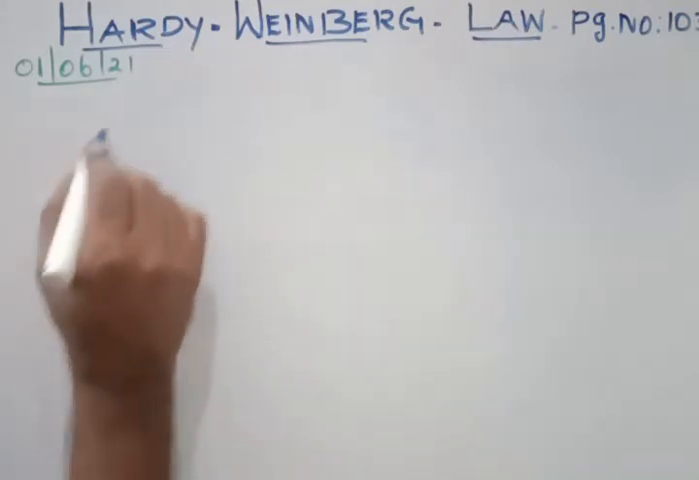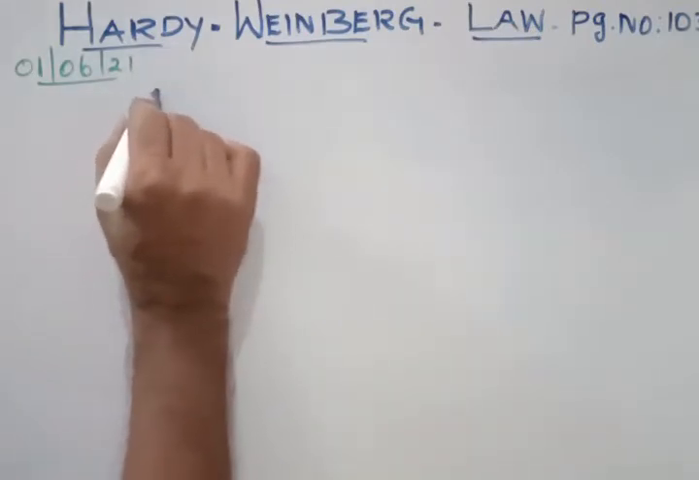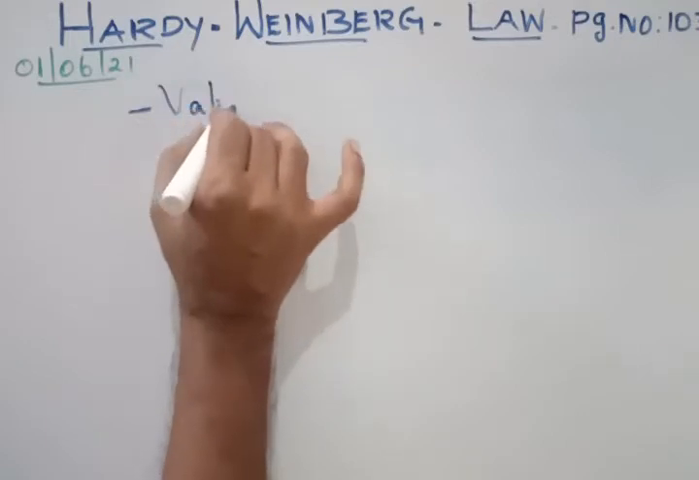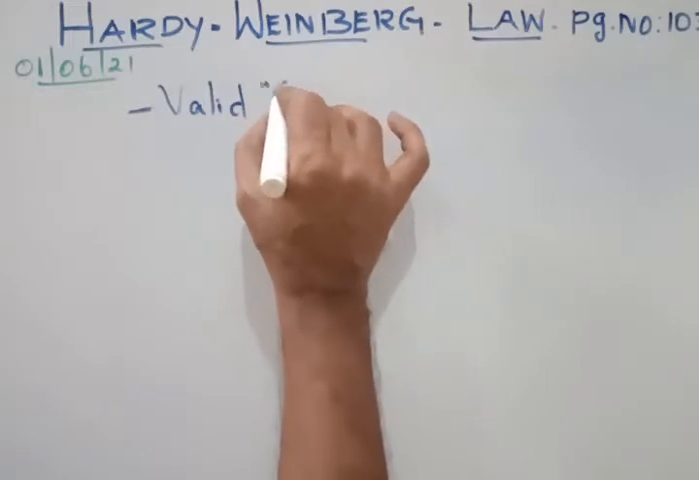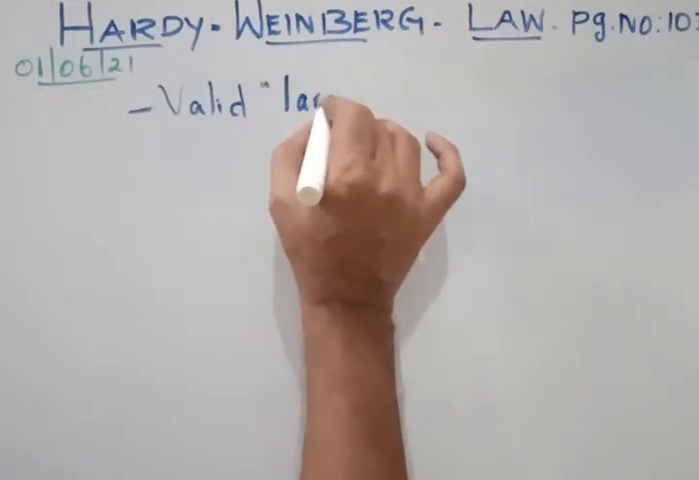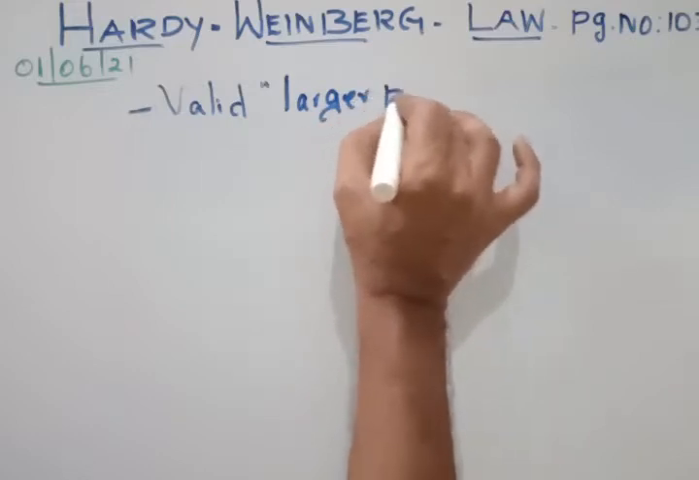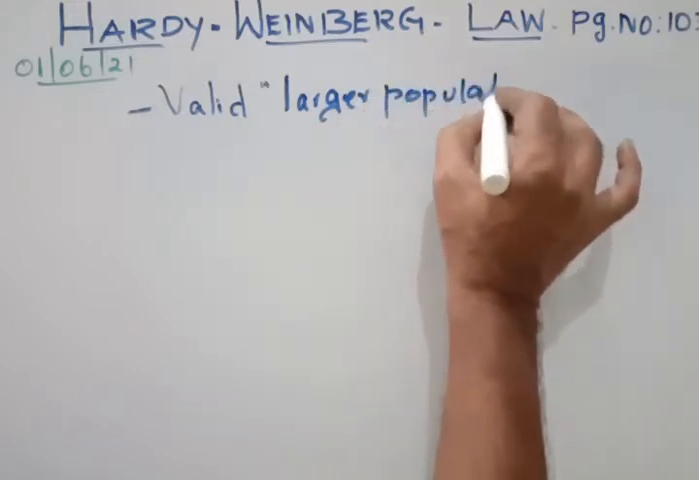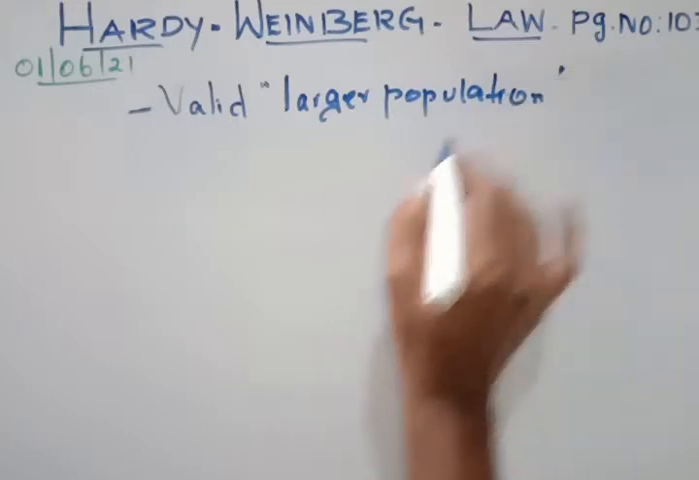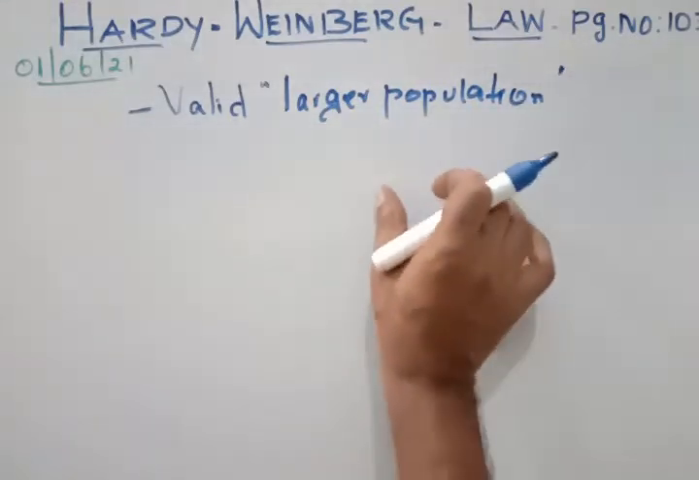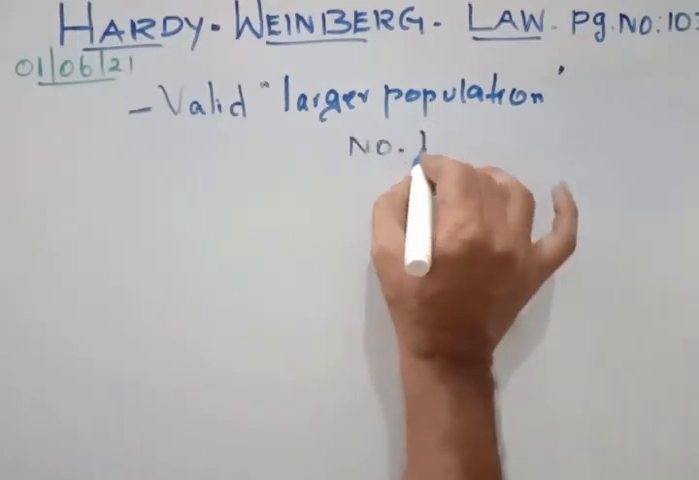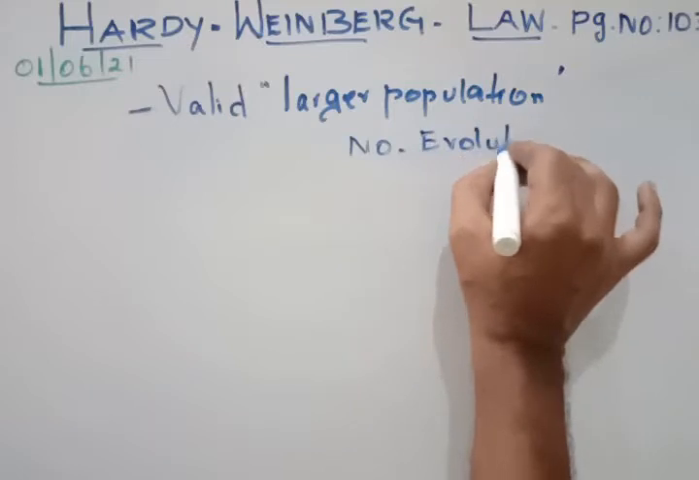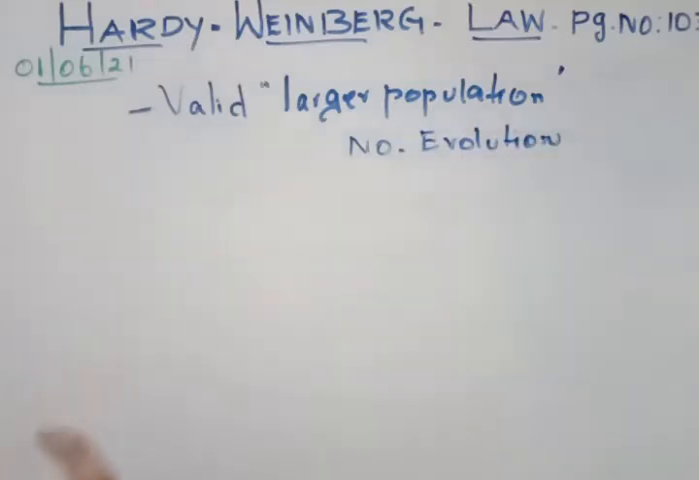Now, the Hardy-Weinberg law is valid only for a particular population. That means the population he focused on here is the larger population. Very important. So the Hardy-Weinberg law concentrates on the population called the larger population, and in this population there is no evolution. That means there are no changes taking place in the organism. So that is the Hardy-Weinberg law.